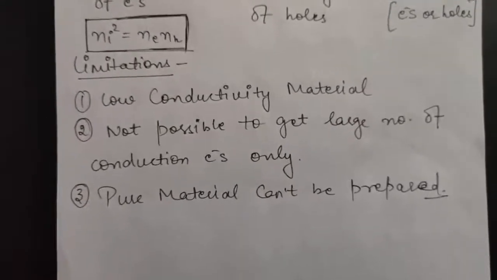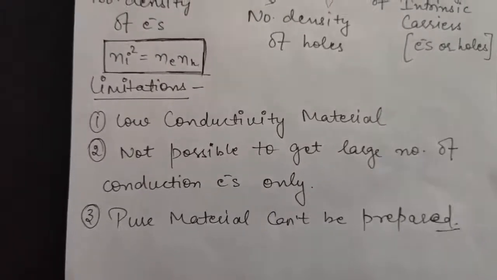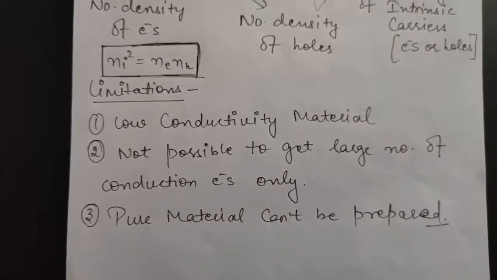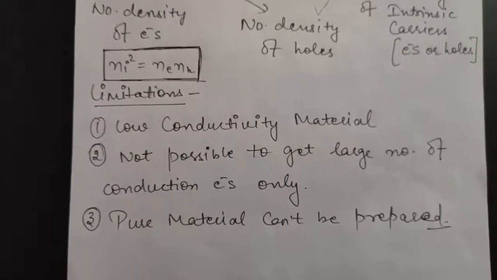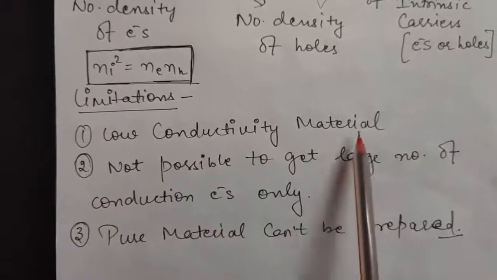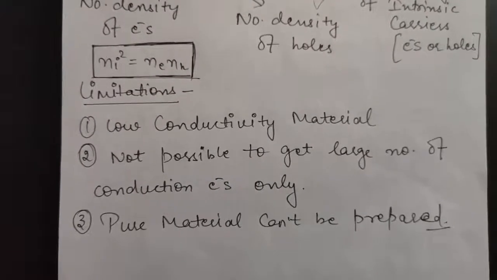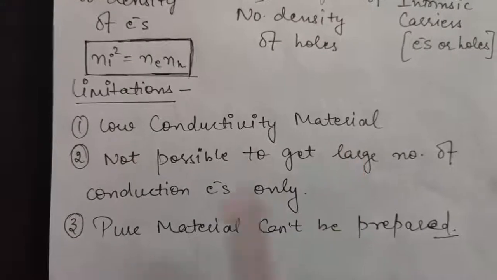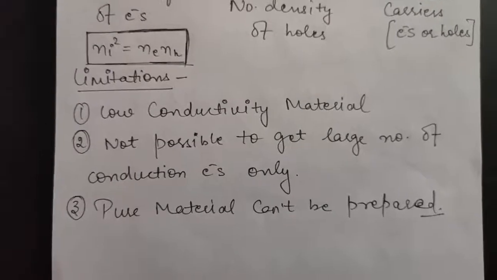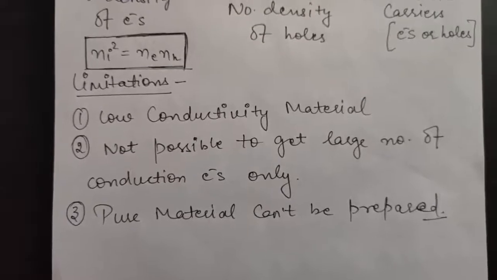Let us see what were the limitations of pure semiconductor. Whenever a covalent bond breaks, only then a free electron will be produced. That means to get many free electrons, a large number of bonds need to be broken. Due to this, it becomes a low conductivity material. That is, a very large energy is required to get a large number of free electrons, so it is a low conductivity material. Second, because the number density of holes is always equal to the number density of electrons, if you want a large number of conduction electrons only, that is not possible.